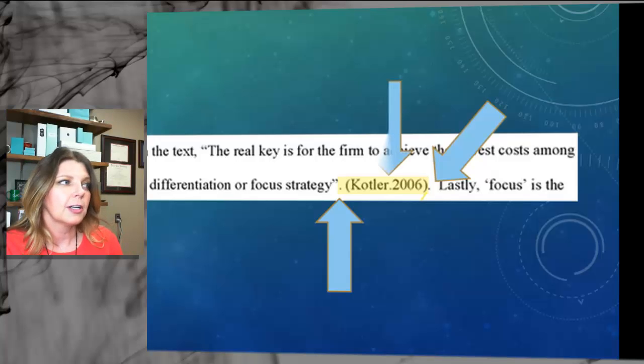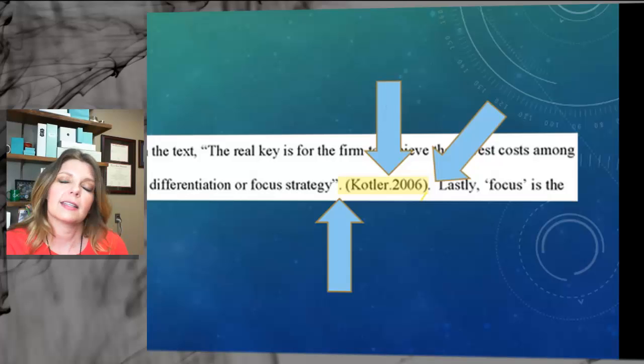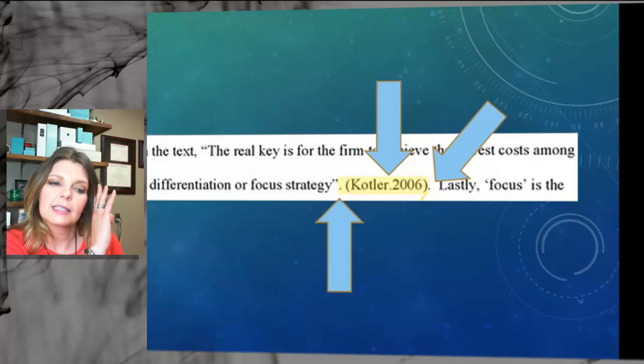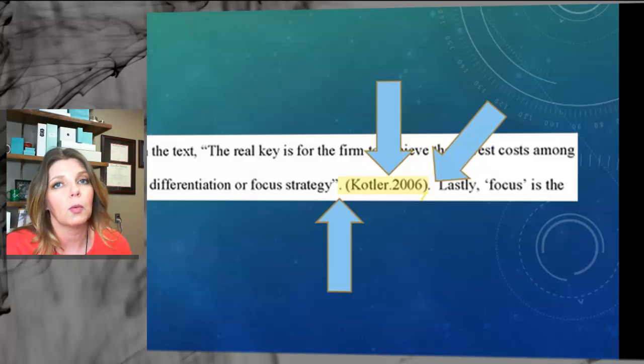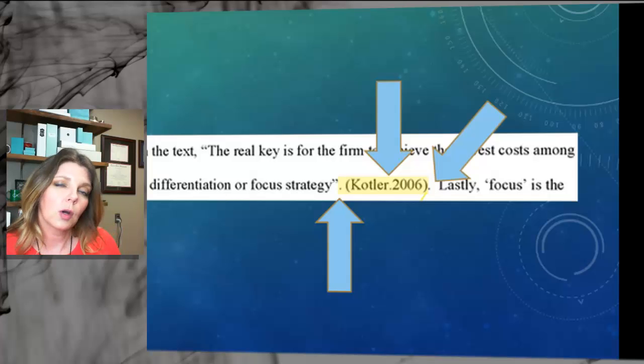Next, there is a period inside the citation, and that's not APA format. There will be a comma there, but not a period. The next thing that's missing is the page number from where this direct quote was taken. When you direct quote or have things in quotation marks, you'll need to put the page number as well.